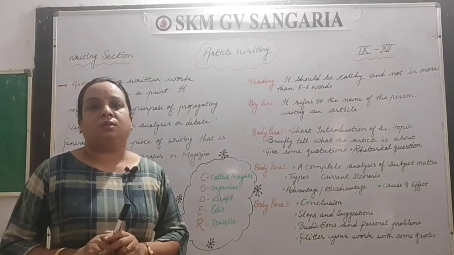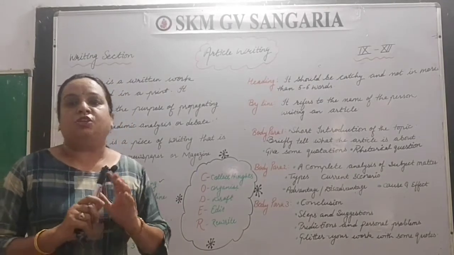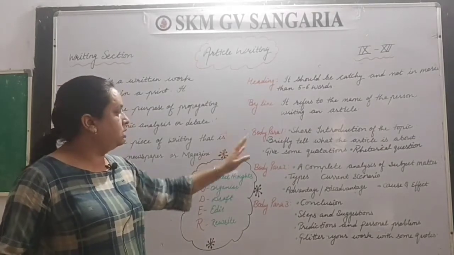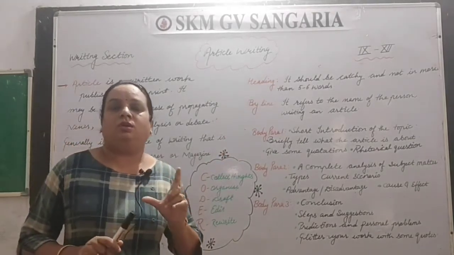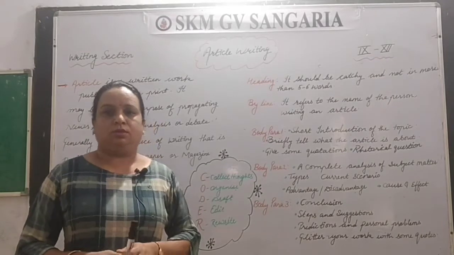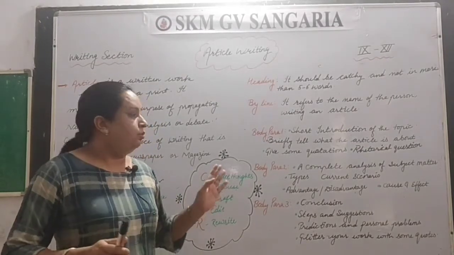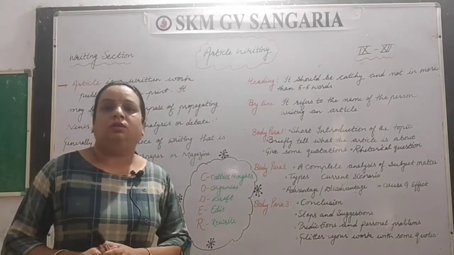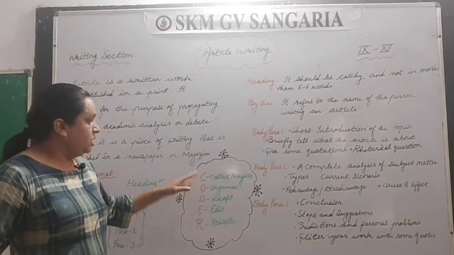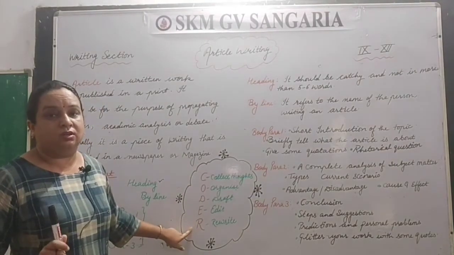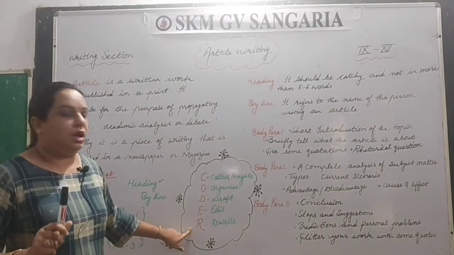A very important tip I want to give you here, in short: if you don't want to go with all of this, I will give you one short and simple code which you can apply when you write an article. So this word CODER, you have to learn while writing an article.